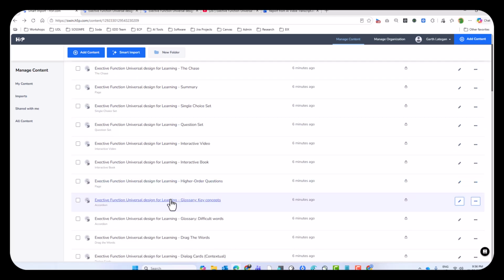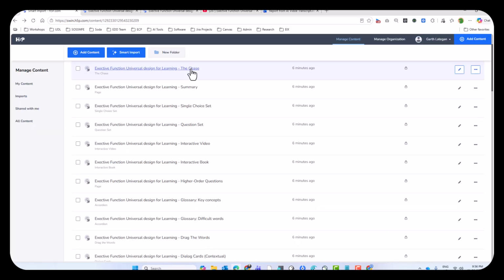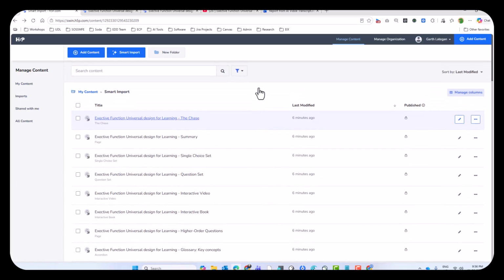And then we've got some simple accordions, which just break and chunk the information down. You saw that accordion in the interactive book, but you can just give them the accordion for some key talking points there. So a wonderful tool, and really speeds up the whole process of embedding it into your LMS. So students now potentially have a video to watch, they've got the PowerPoint if they like, and now they've got this interactive element as well, which they can engage with. So really creating an enriching environment with multiple ways of presenting information, and then of course the students have multiple ways of engaging with whichever they see fit, supporting their learning and learning preferences.